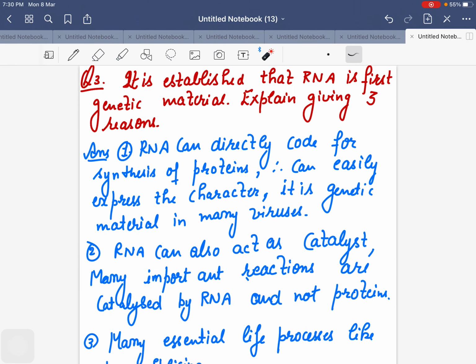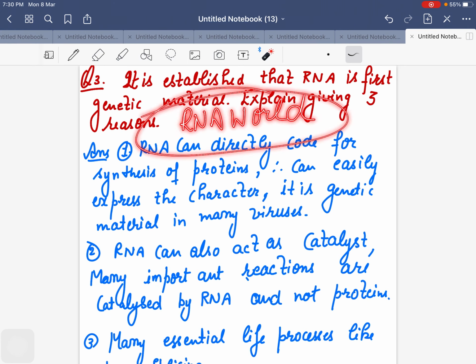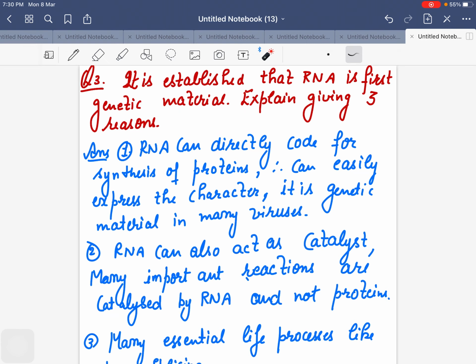The third question I'm taking here is: it is established that RNA is the first genetic material. Bacha, if you read about the RNA world, it says that RNA is actually the first genetic material, because RNA can directly code. We always write the central dogma, DNA to RNA, RNA to proteins. So RNA can directly code for synthesis of proteins, or if proteins are made, you can express the characters. So as well as RNA. How will you prove your point? It is genetic material in many viruses.